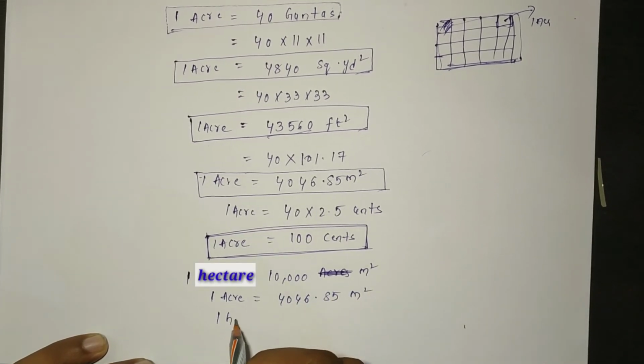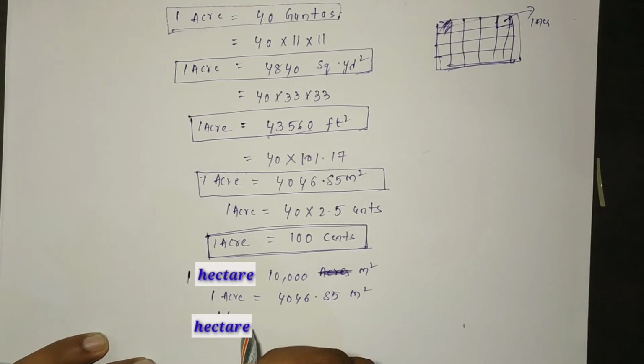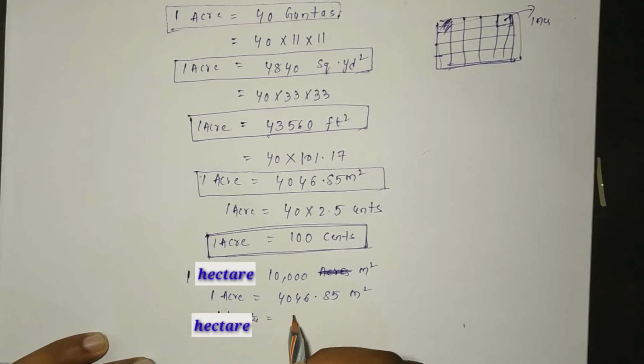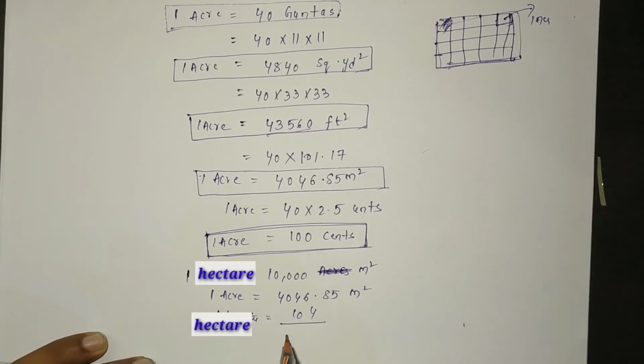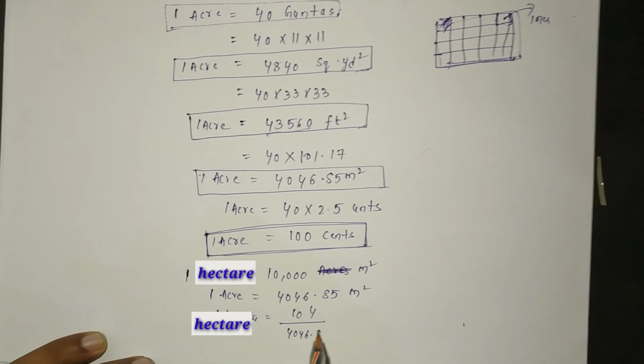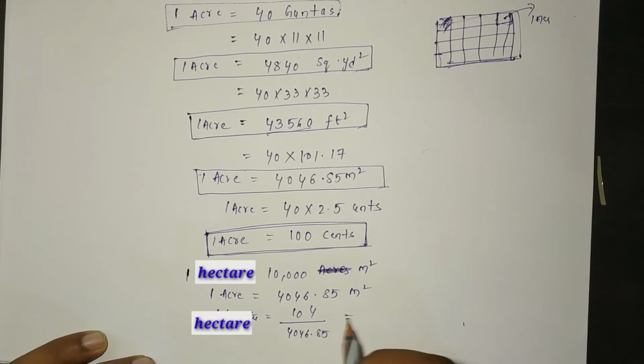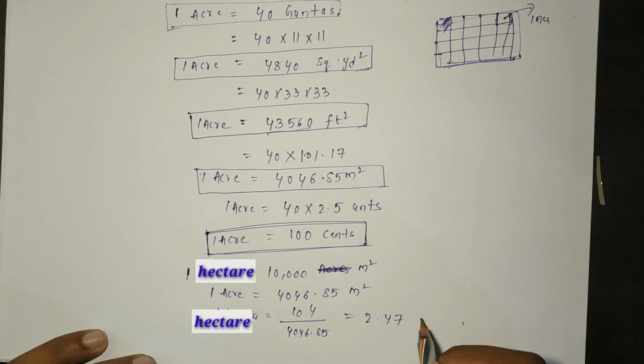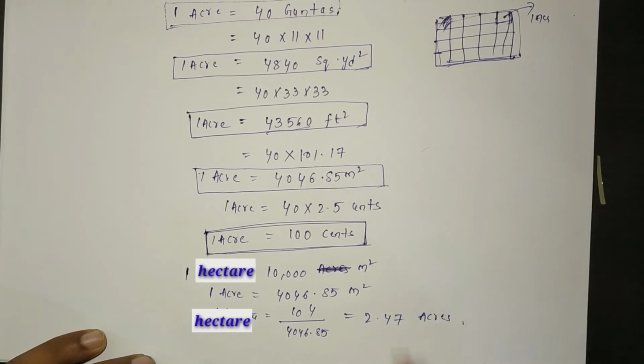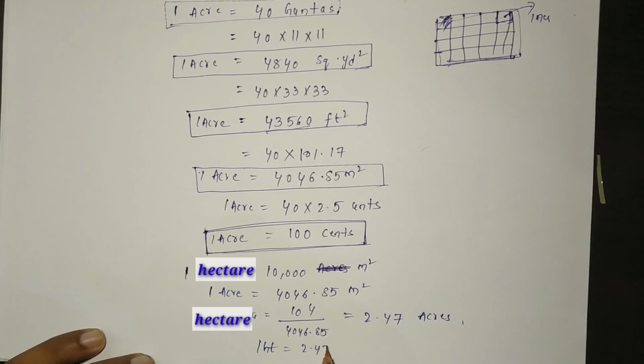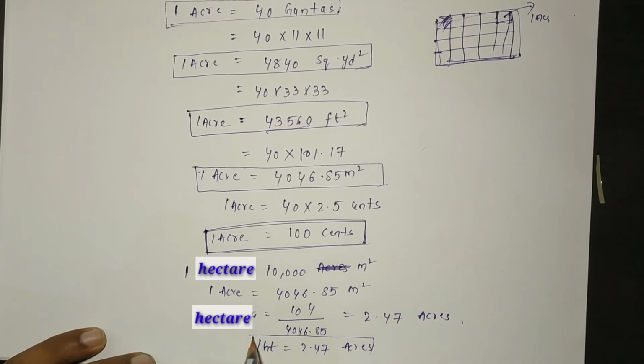So 1 hectare is equal to 10 to the power of 4 by 4046.85. If we do this, we will get 2.47 acres. So 1 hectare is equal to 2.47 acres. This is the conversion of hectare into acres.